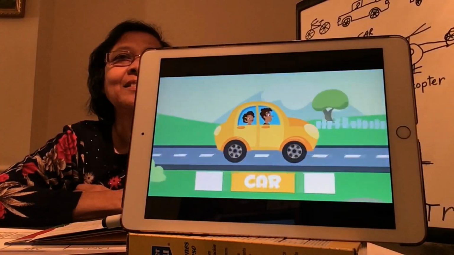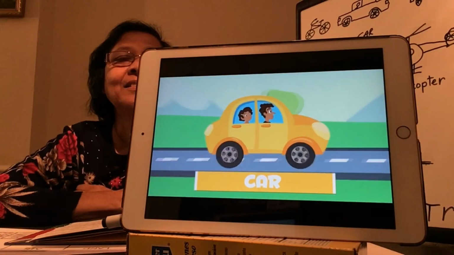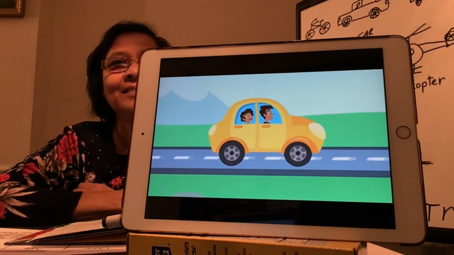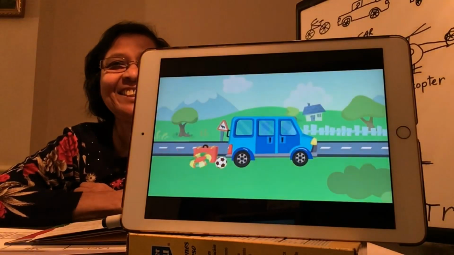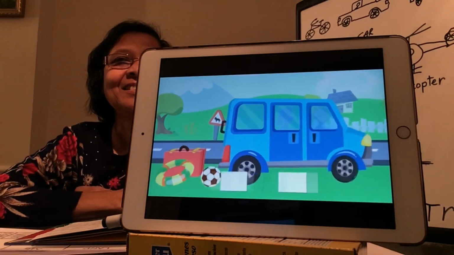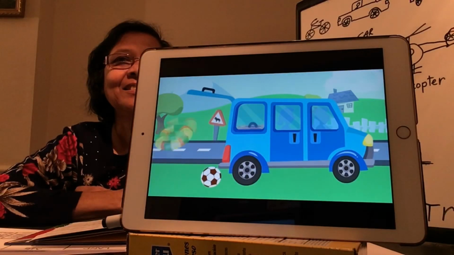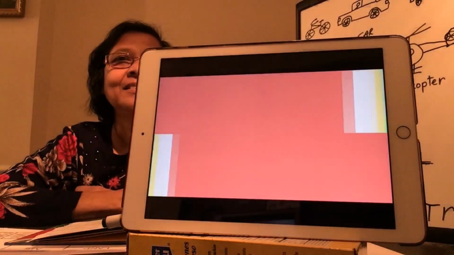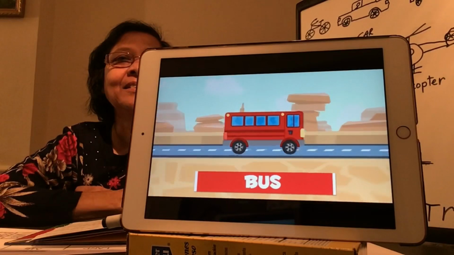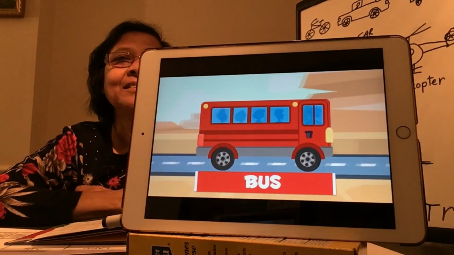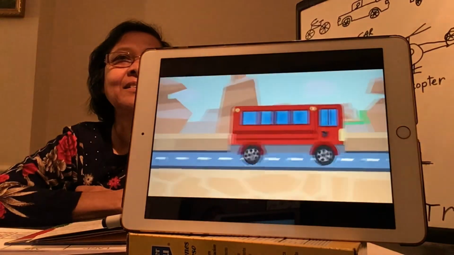This is a car. It's one of the most popular. It has 4 wheels and can fit your family. Let's go for a drive. Are you ready? Here's a van. It's similar to the car, but the trunk is much bigger. You can fill it up with things. This is a bus. Once you get on, the driver will take you and up to 50 more passengers. Let's go.